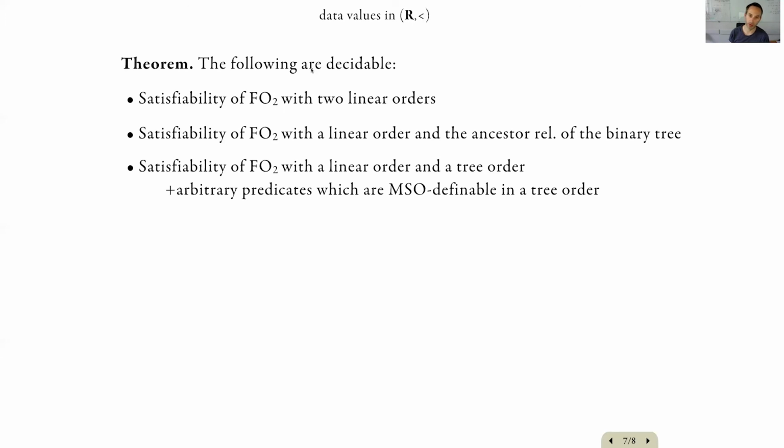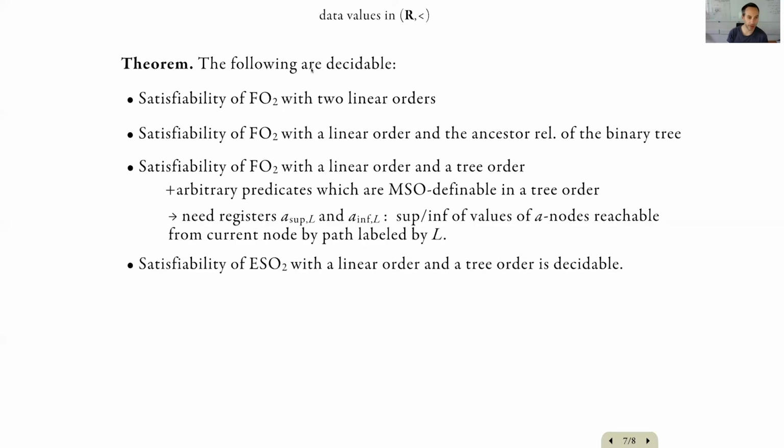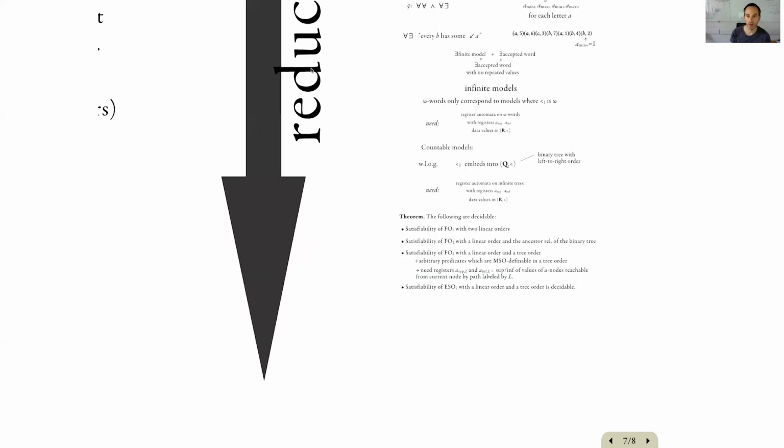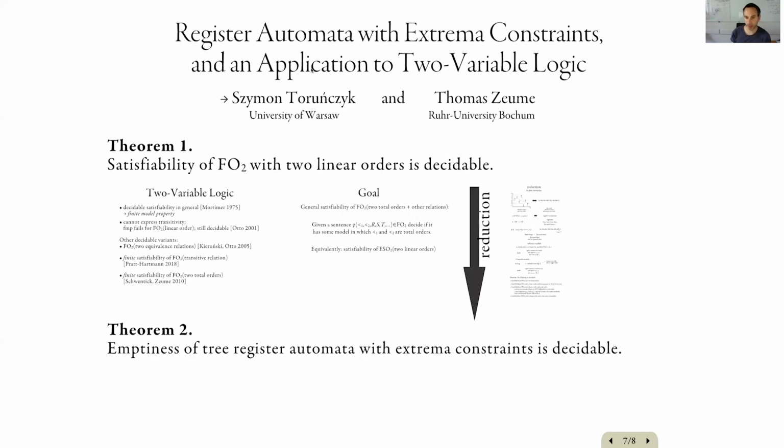So for example, we can extend it by the successor relation in the tree order. Using those results, we can prove decidability of satisfiability of existential second order logic with a linear order and a tree order. So this gives a sketch of the reduction of the satisfiability problem to the emptiness problem for tree register automata.